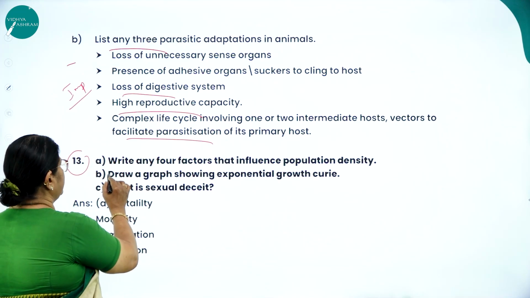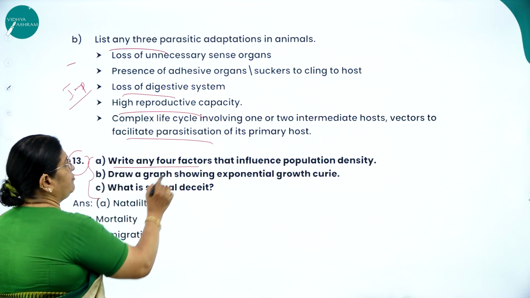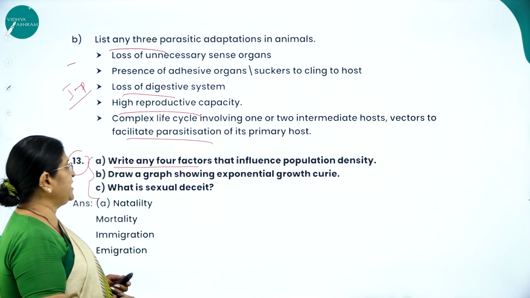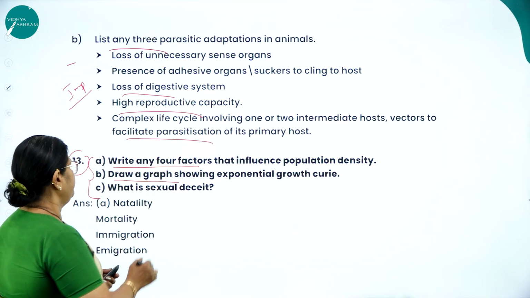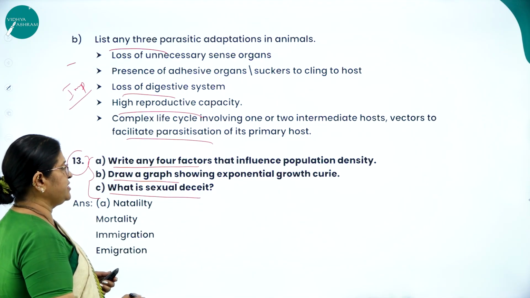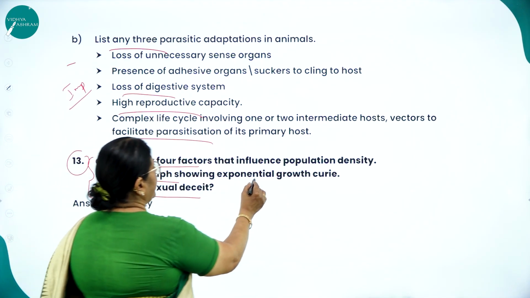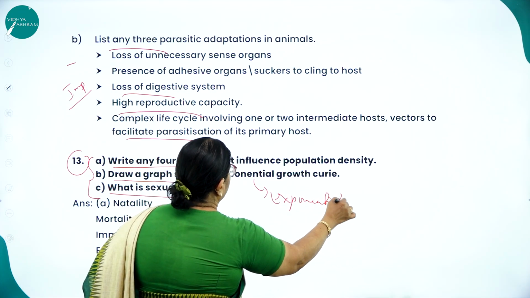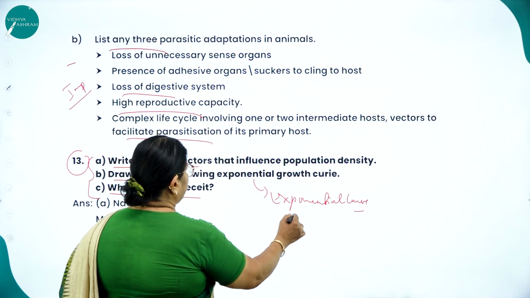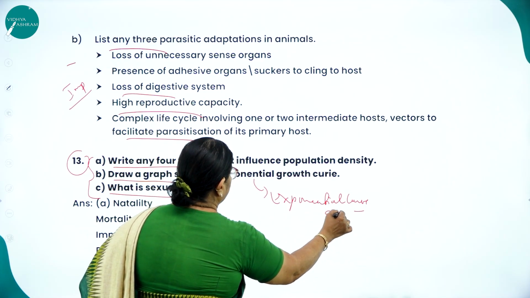Question number 13. It's a split question. Write any four factors that influence population density. Draw a graph showing exponential growth curve. And what is sexual deceit? So draw a graph showing exponential growth curve. It is called exponential growth curve.